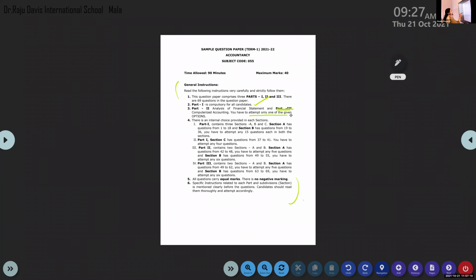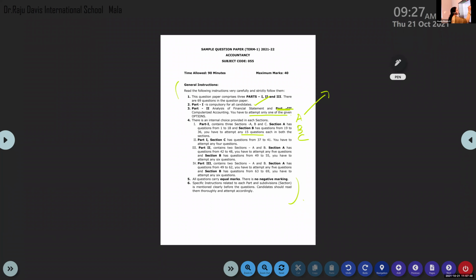Then, coming to Part 1. Again in Part 1, you can find Section A, Section B, Section C. Section A has 18 questions, 1 to 18. From 19 to 36, that is Section B. From both A and B, you have to attempt any 15 questions each.